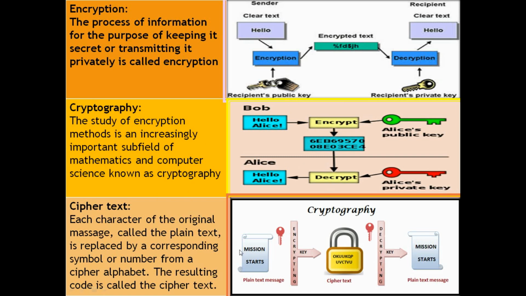Ciphertext. Each character of the original message, called the plain text, is replaced by a corresponding symbol or number from the cipher alphabet. The resulting code is called ciphertext.